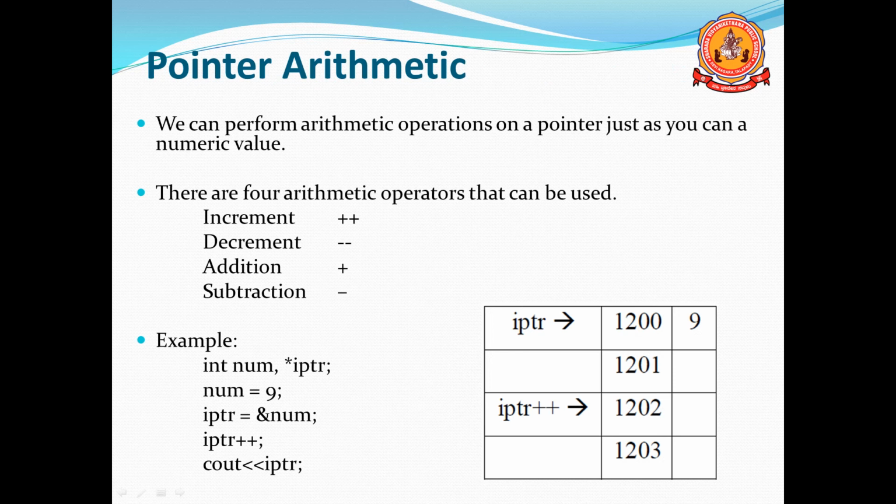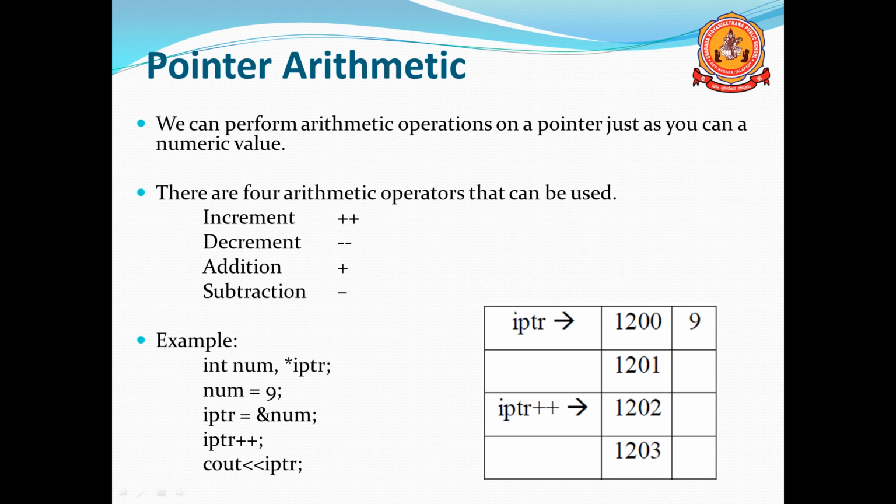Next we'll move to pointer arithmetic. We can perform arithmetic operations on a pointer. Some numeric values can be added to pointers. See here, the operations: increment, decrement, addition and subtraction. It's possible to increment the pointer, plus plus. It's possible to decrement the pointer. It's possible to add a numeric value to the pointer. It's possible to subtract a numeric value from the pointer.